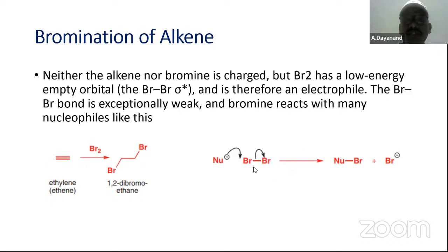Now, the Br-Br bond is exceptionally weak. Therefore, bromine reacts with many nucleophiles like this. Here it is a nucleophile, and bromine is an electrophile. I think you got an idea about electrophiles and nucleophiles. Whichever is attracting the electrons is called an electrophile, and whichever is attracting the positive charge is called a nucleophile.